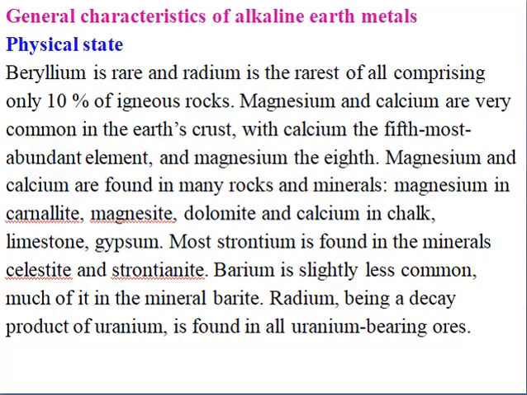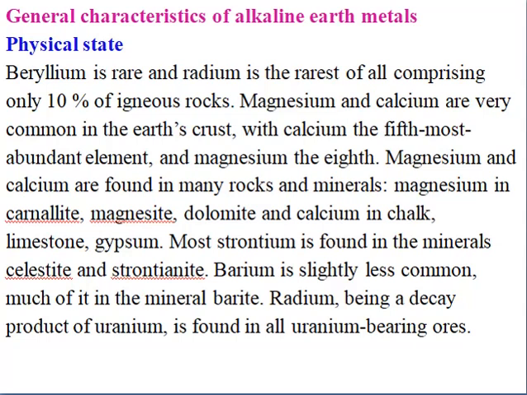When we go to the physical state, how is it present in the earth crust? See, beryllium is rare and radium is rarest. Only 10% of the igneous rock contains these. Magnesium and calcium are very common elements found as minerals in the earth crust. Calcium is the 5th most abundant element found in the earth crust, and magnesium is the 8th most abundant. Magnesium and calcium are found in many rocks and minerals.